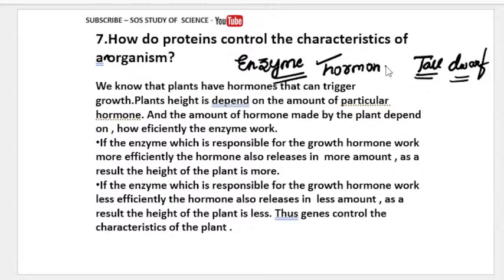When more hormone is released, plants will be tall. So which hormone is responsible for the growth of the plant? Let me just ask the question. Which hormone is responsible for the growth of plant? Name the hormone which is responsible for the growth of plant.